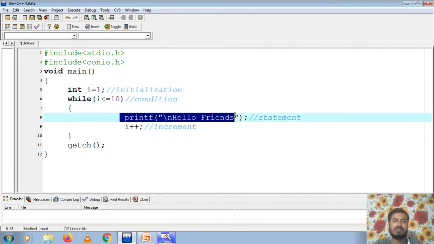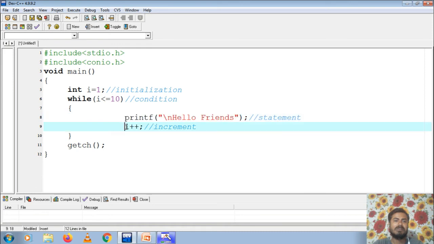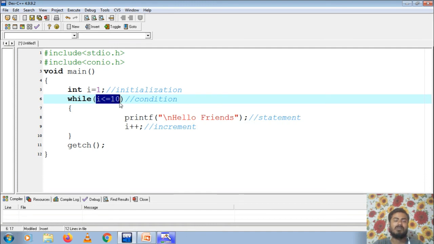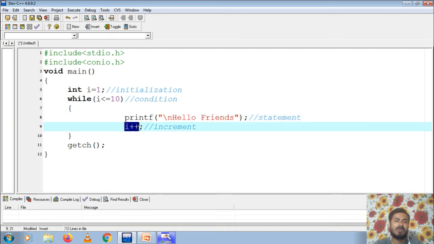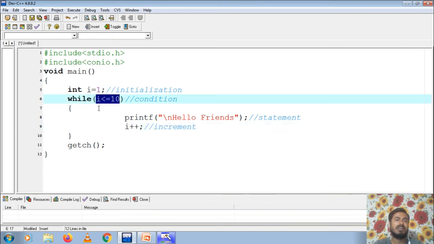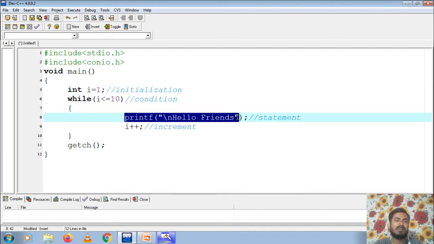this statement gets executed. Then the value of i is increased by 1. This time i becomes 2. Again it goes for checking the condition. 2 is less than or equals to 10, then this statement gets executed, hello friends gets printed. Then again i is increased by 1. Now i becomes 3. Then it goes to check the condition again. Since 3 is less than or equals to 10, the condition is true, and again this statement gets executed.